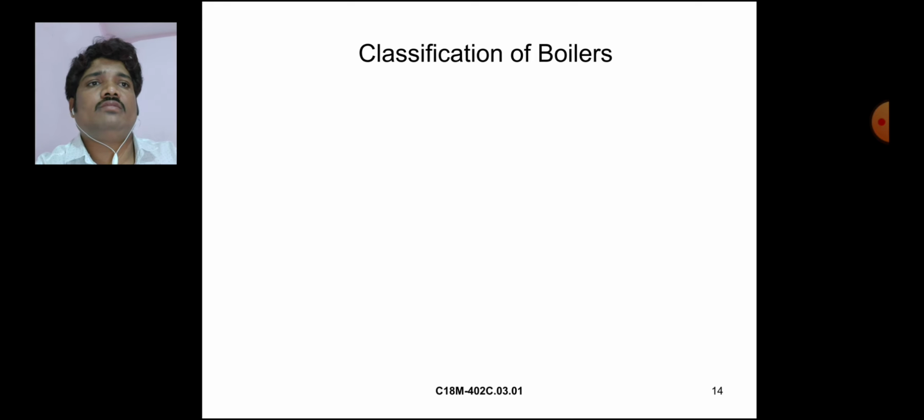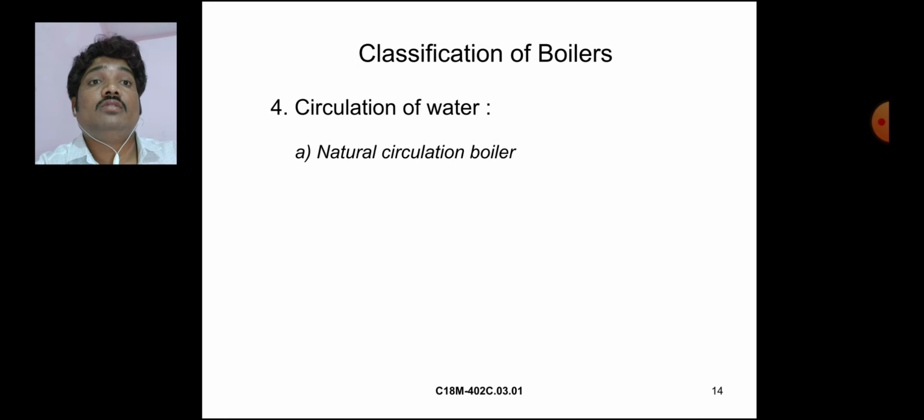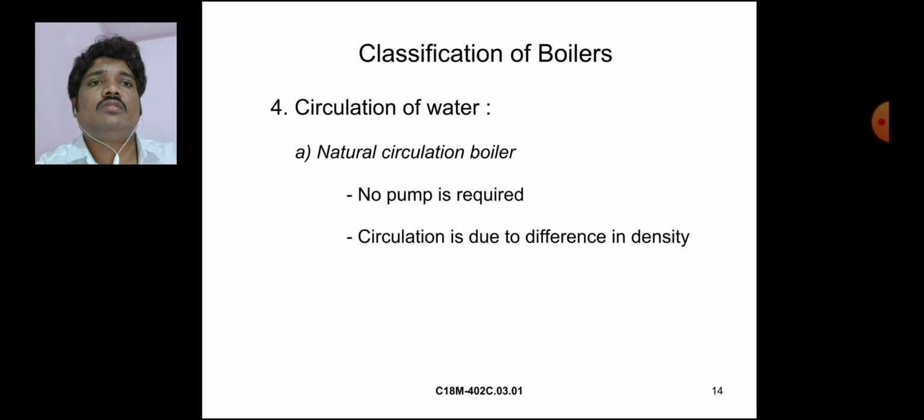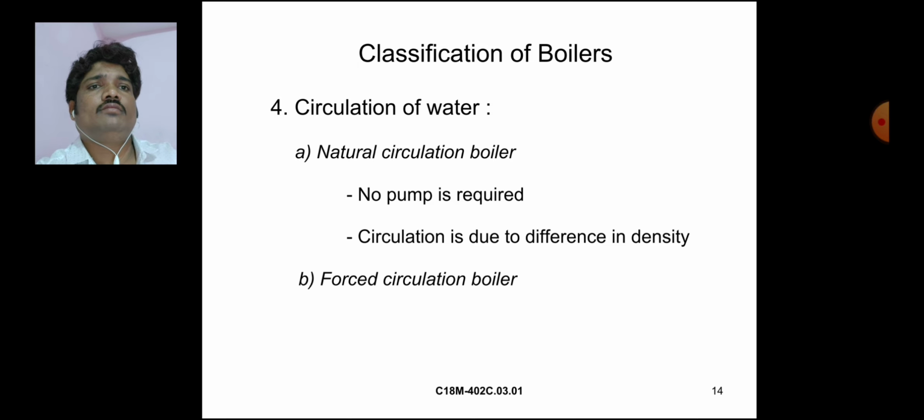Classification of boilers: circulation of water. Natural circulation boiler: no pump is required, and circulation is due to the difference in density. Forced circulation boiler: a pump is used to circulate the water.